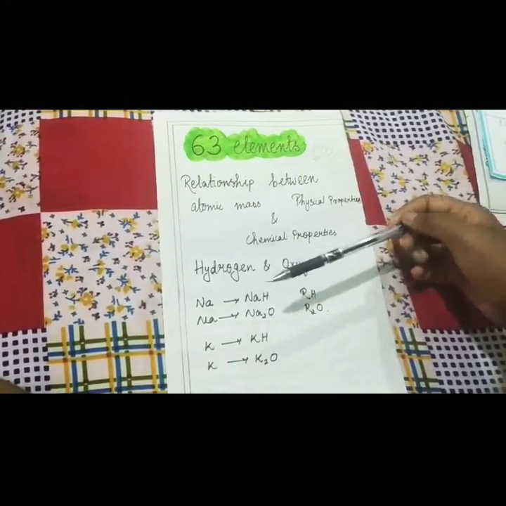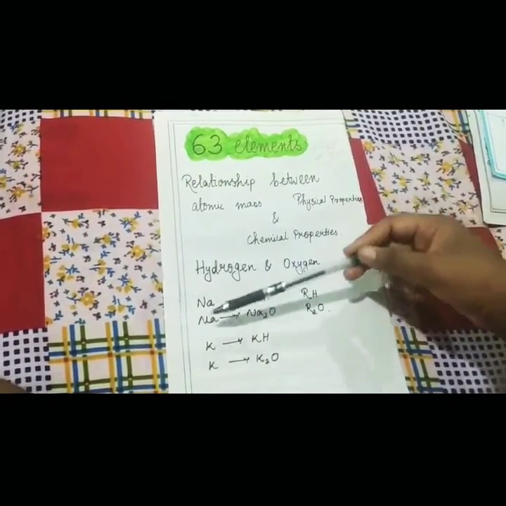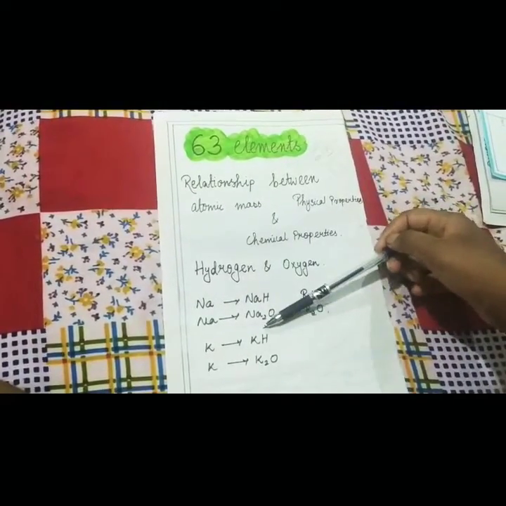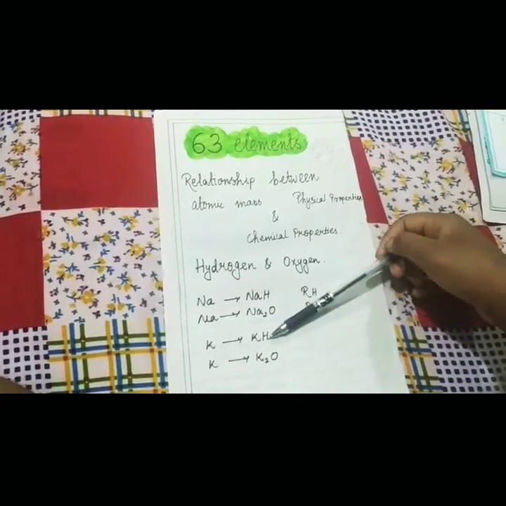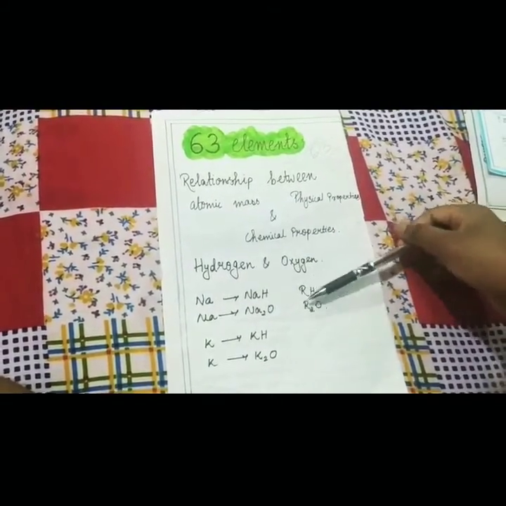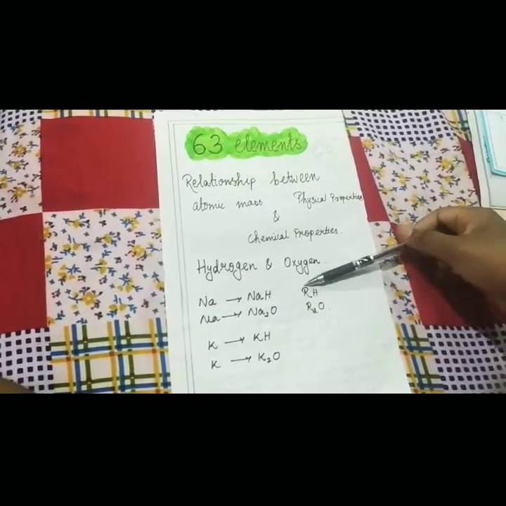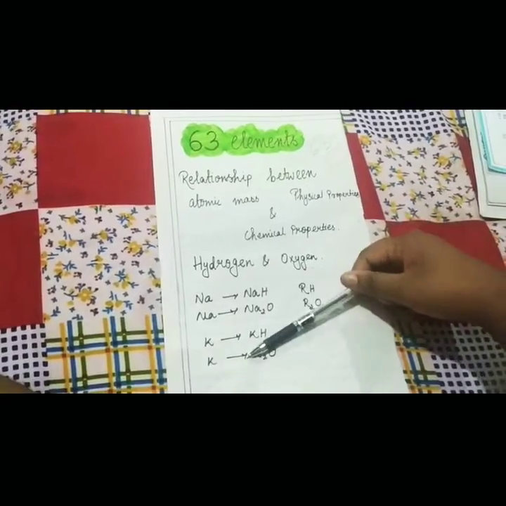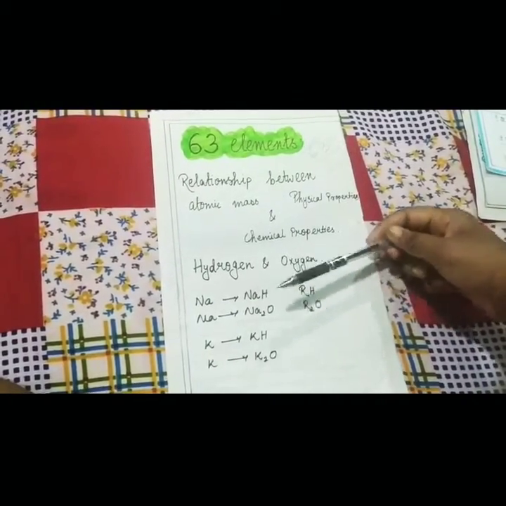Here he took sodium. When it reacted with hydrogen, it formed NaH. Sodium, when it reacts with oxygen, forms Na2O. Potassium, when it reacts with hydrogen, forms KH. Potassium, when it reacts with oxygen, forms K2O. If we represent it as a chemical formula, it will be RH, R2O. Here R refers to any element, okay? Therefore, sodium and potassium can be grouped together since they have similar properties.